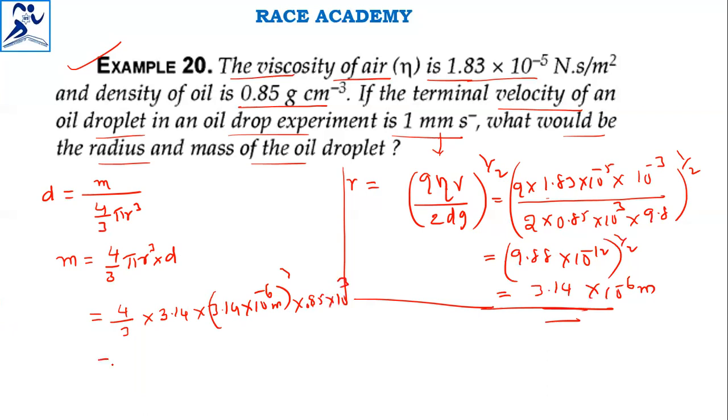Upon simplification, the mass value will be 1.1 into 10 to the power of minus 13 kilograms. So this is the answer for this question. The radius formula we have derived in the previous problem, you can refer to that formula, and using this radius answer, we have found the mass of the oil droplet.